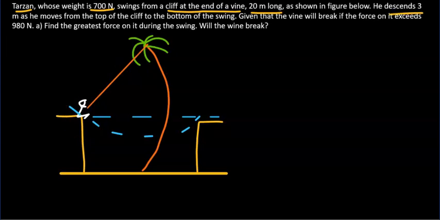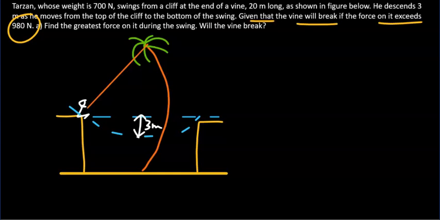He descends 3 meters as he moves from the top of the cliff to the bottom of the swing. So that distance right there is 3 meters. Given that the vine will break if the force on it exceeds 980 newtons, find the greatest force on it during the swing, and will the vine break?